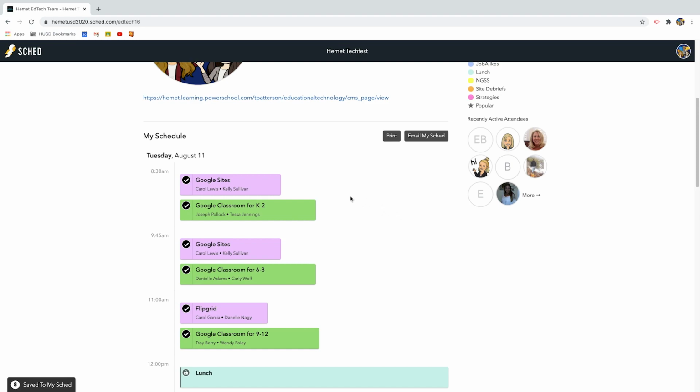Most of the sessions will be conducted through Google Meet, and they have a limit of 250 people per session. So we don't anticipate a room filling up, but in the off chance that the session you want is really popular, it could potentially fill up. So if you're the 251st person, we want to make sure that you have something that you can attend. So try to give yourself a backup in case the first one fills up, or just plan on arriving to these virtual meetings a little bit early to make sure you've got a spot.